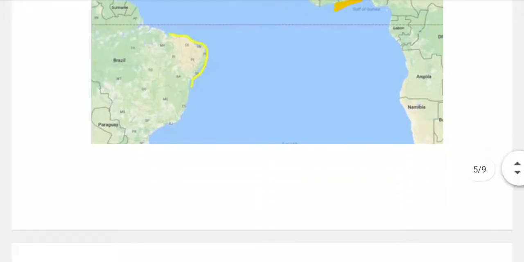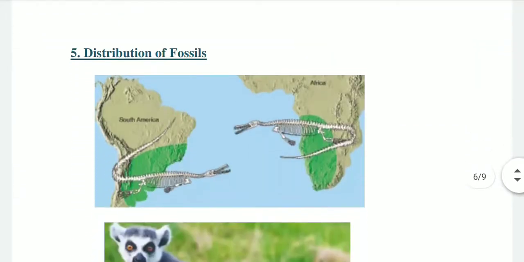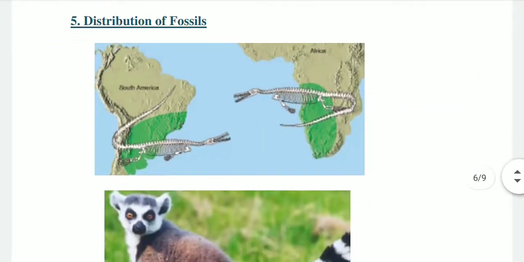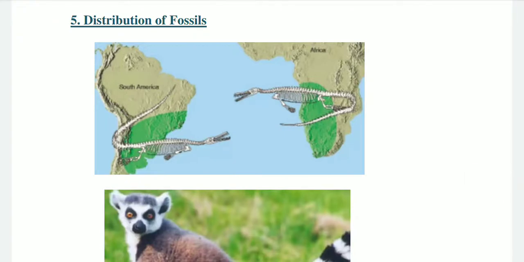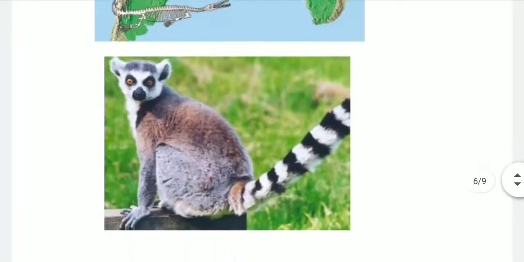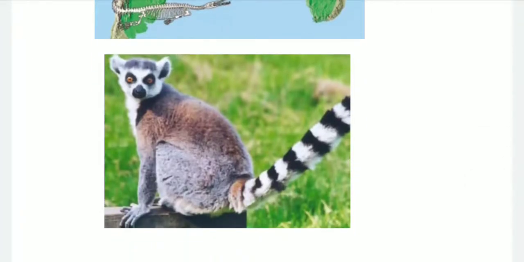And the fifth evidence is the distribution of fossils. When identical species of plants and animals are found in different land masses, that provides strong evidence that everything once upon a time was a single large land mass. Lemur is one such species that is very famous in Madagascar.